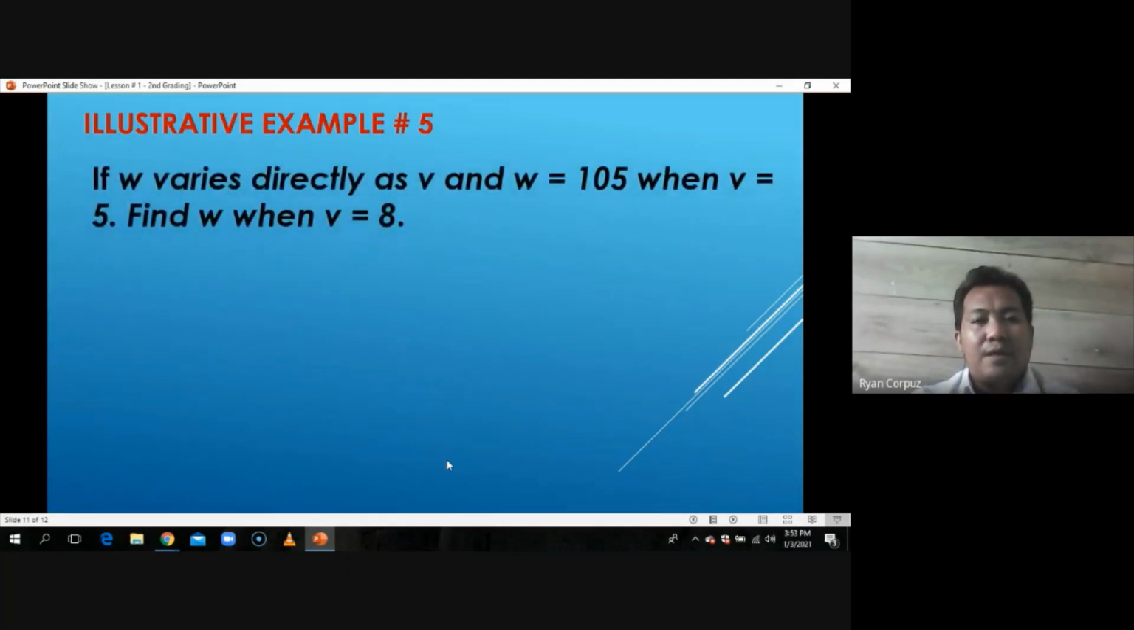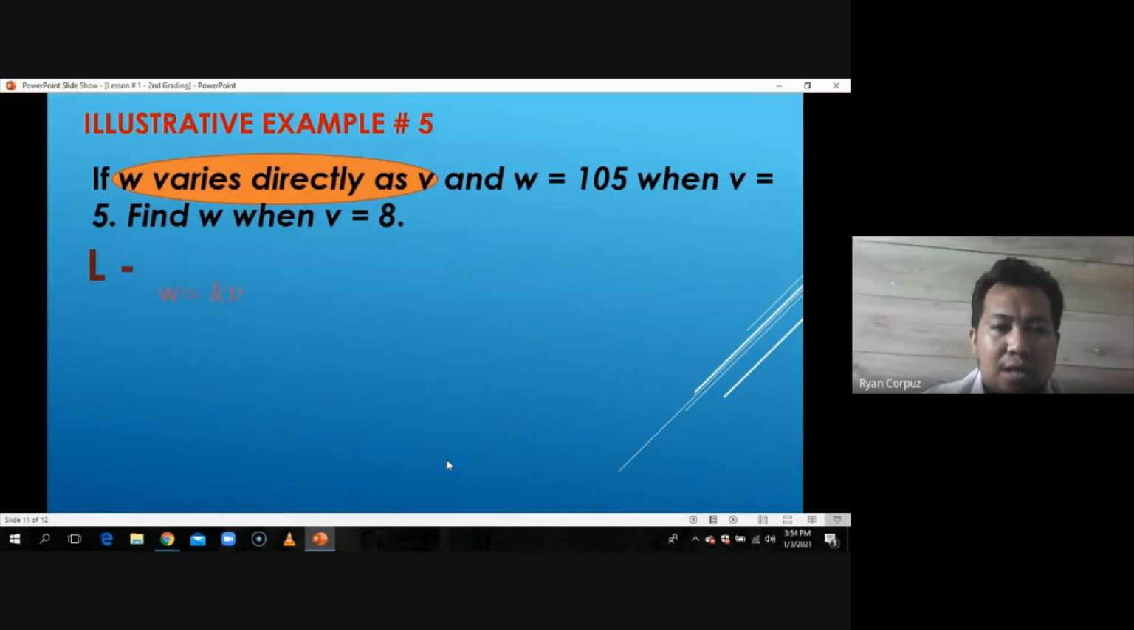So sample number 5. If W varies directly as V and W is equal to 105 when V is equal to 5, find W when V is equal to 8. So let's find out first the statement of variation, because that statement is to be used in applying the first step. So translate it into symbols. W varies directly as V.